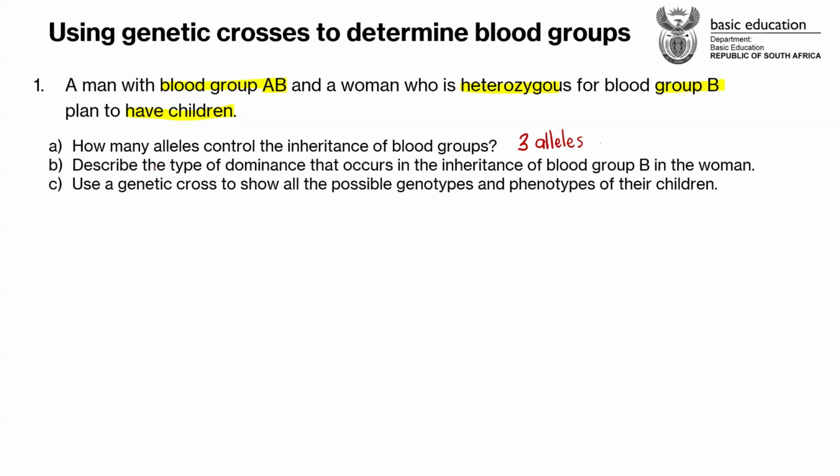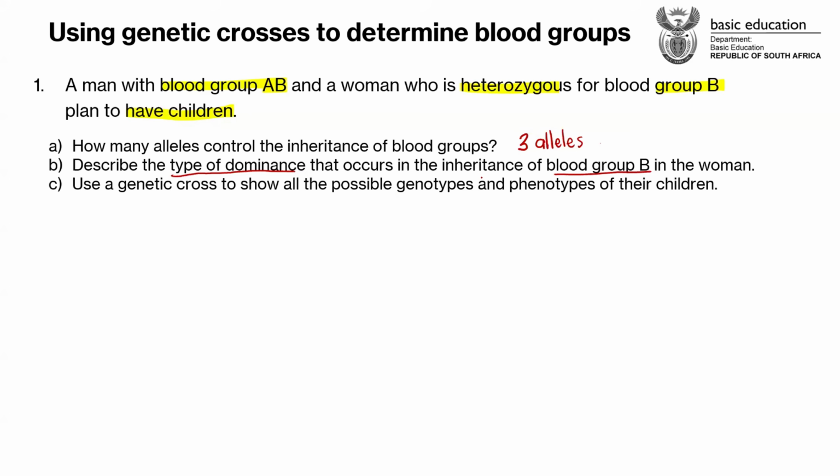Awesome. Now describe the type of dominance that occurs in the inheritance of blood group B in the woman. Read the question very carefully.